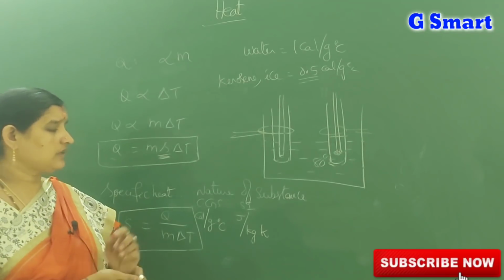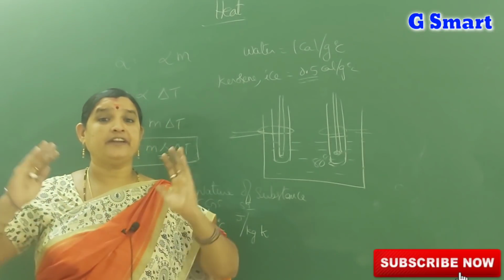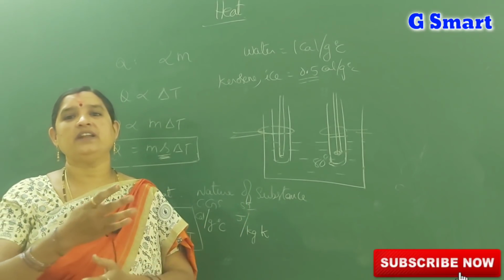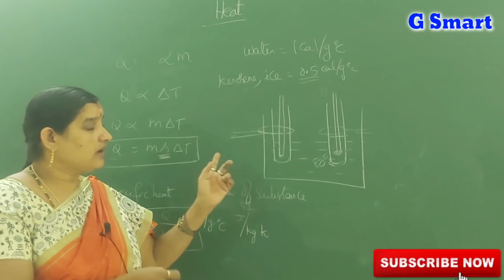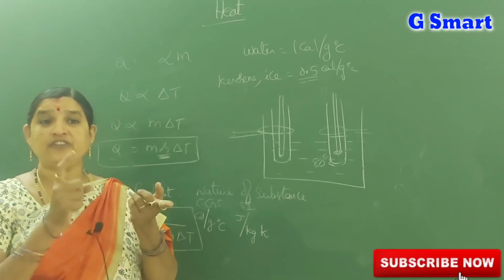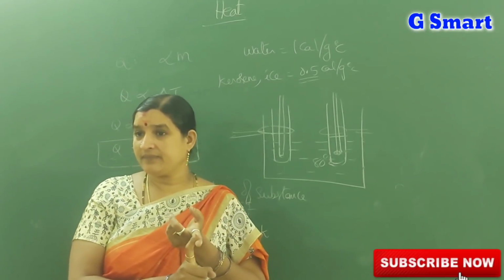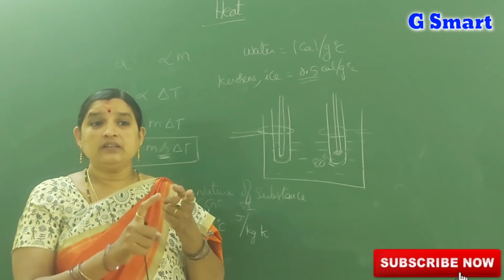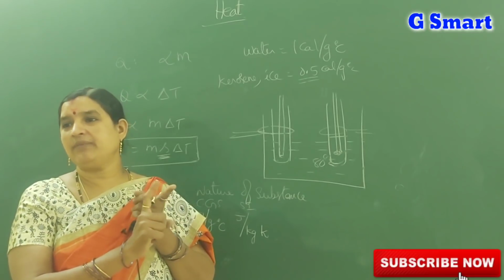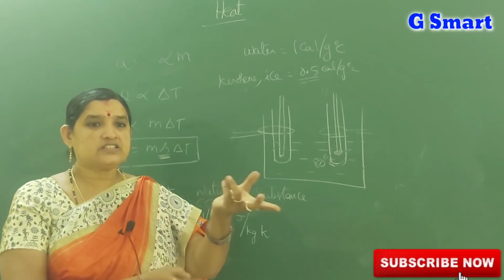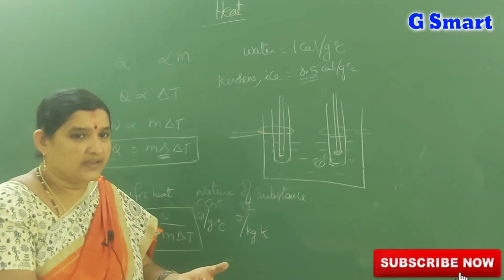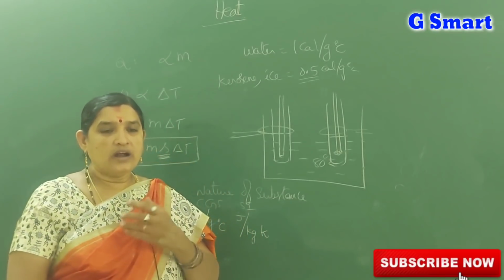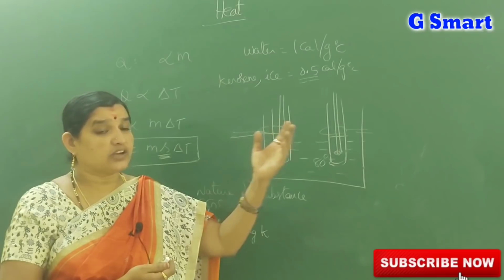Suppose two substances are at different temperatures. When we mix both, what will be the final temperature of the mixture? We already know that when two substances of different temperatures are in thermal contact, heat transfer takes place from the hotter body to the colder body until they both attain the same temperature. That state is called thermal equilibrium. When two substances are mixed, that is called a mixture, and finding the final temperature is called the method of mixture.